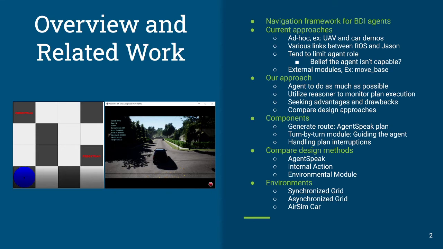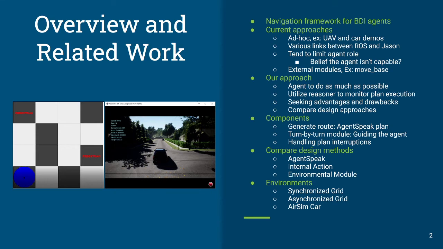Now, the components of our framework are threefold. We've got our AgentSpeak plan as a route. We've got our turn-by-turn module, which is how we guide the agent between its waypoints on that route plan, and we handle interruptions. We're going to compare three different design methods, and we want to compare like with like, so we're going to do our route generation using the A-star algorithm.